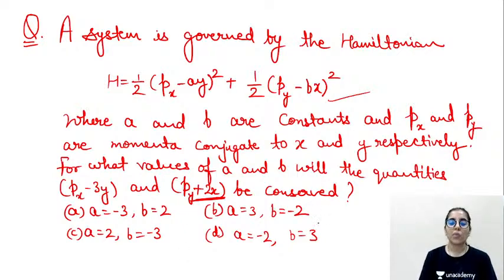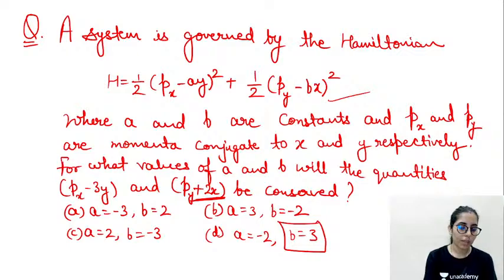And you can also see, once I have got the b value equal to 3, only one of the options given has b is equal to 3, which is option D, and that means option D will be the correct one. In case anybody still has any doubt, you can just mention it. We will talk about that, and if everything is clear, then that's great. Let me know if there is any doubt.